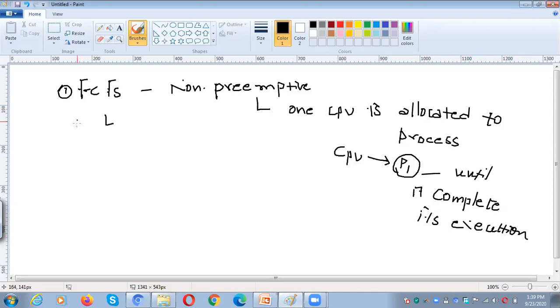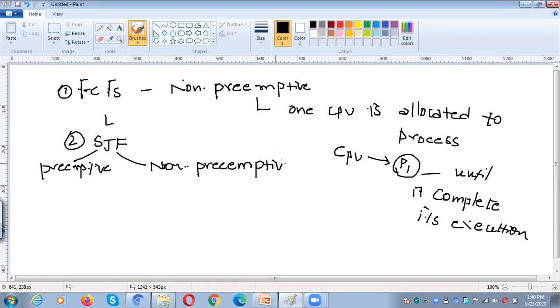Then what about the preemptive algorithm? Under SJF, we have two varieties. One is preemptive and the second one is non-preemptive. There is a problem with the write pad, I think. So when will it be considered as preemptive, and when as non-preemptive?